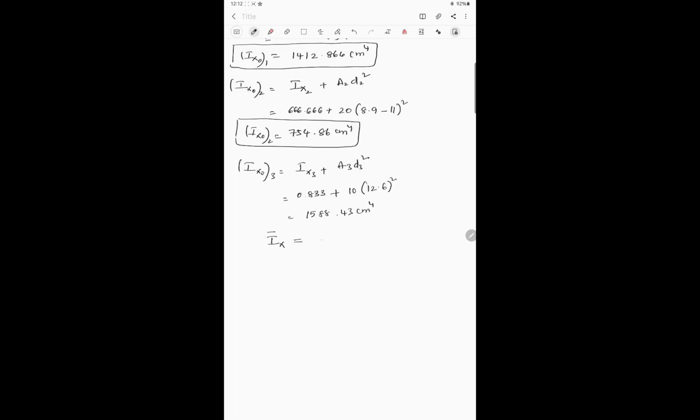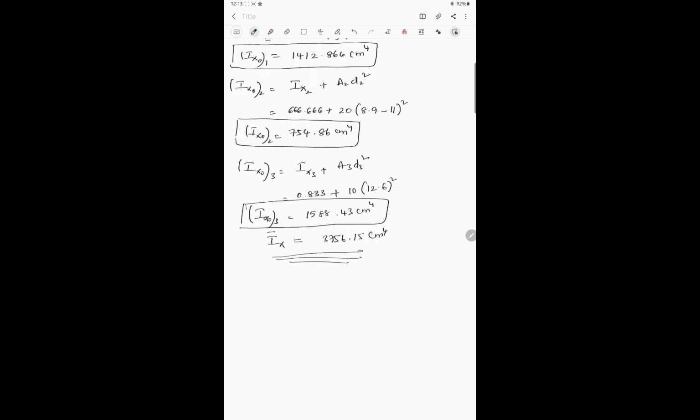So the final value, that is Ix bar, the moment of inertia of the entire I section, is equal to Ix naught of first element plus Ix naught of second element plus Ix naught of third element. Once you add all these values, you will get 3756.15 centimeter power 4. This is the final value of moment of inertia.